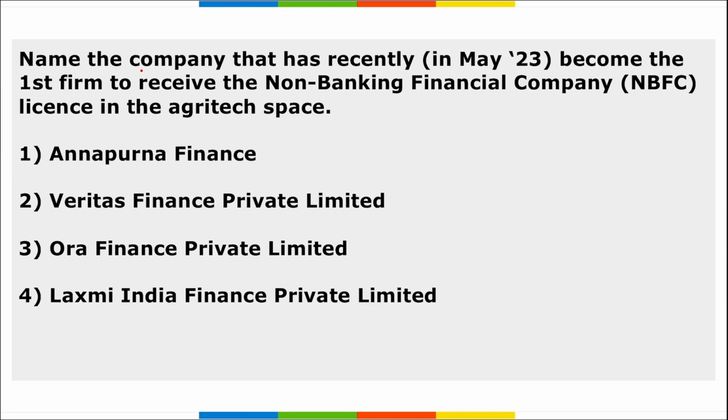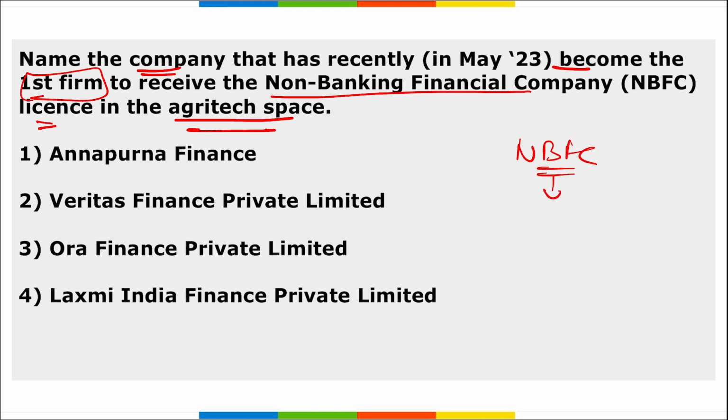Next, name the company that has recently become the first firm to receive the NBFC license in the agri-tech space. Non-banking financial company, right? Agri-tech means agriculture and technology, similar to fintech when finance and tech come together, and edtech when education and technology come together, right?